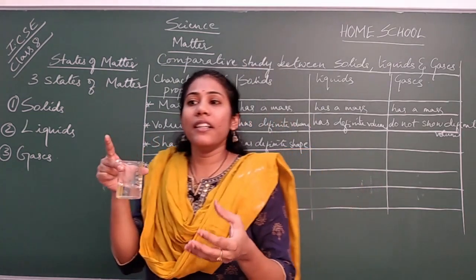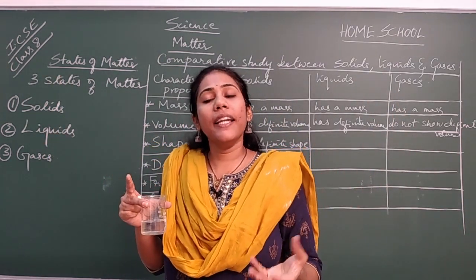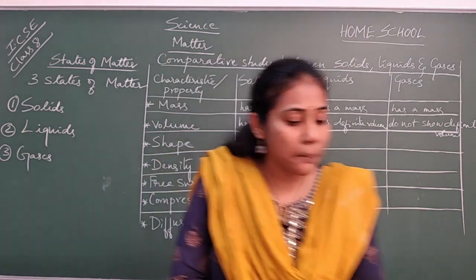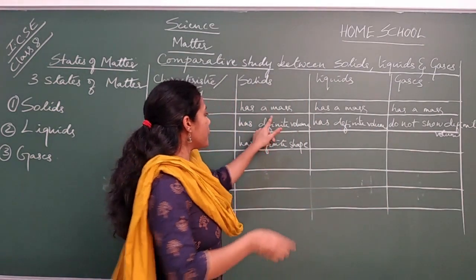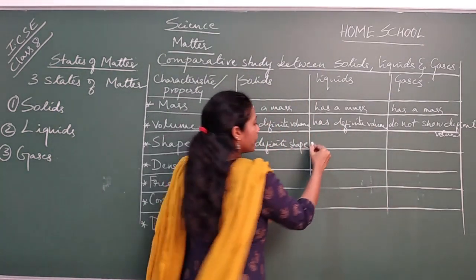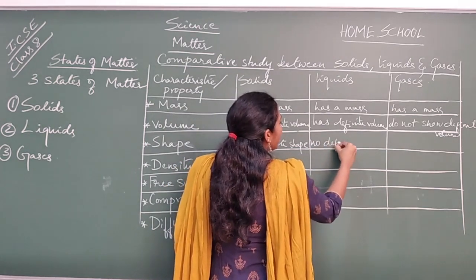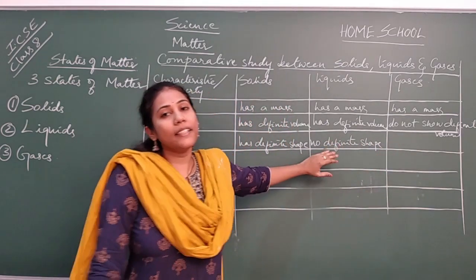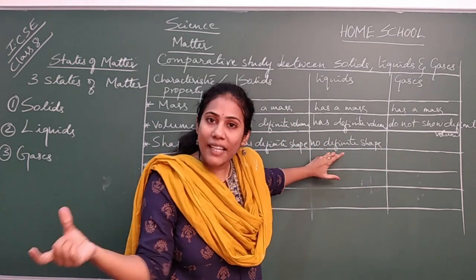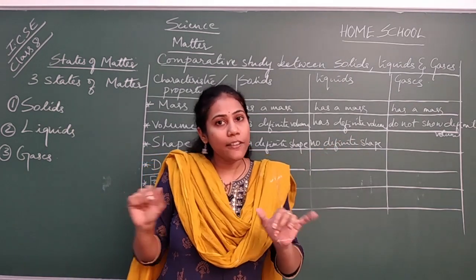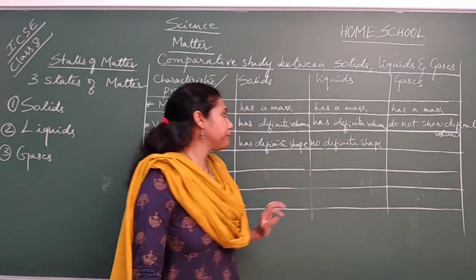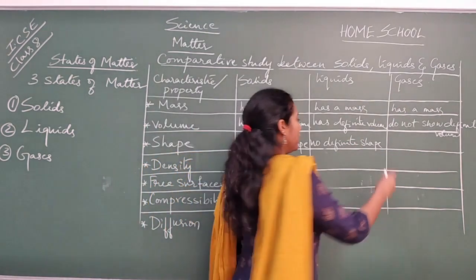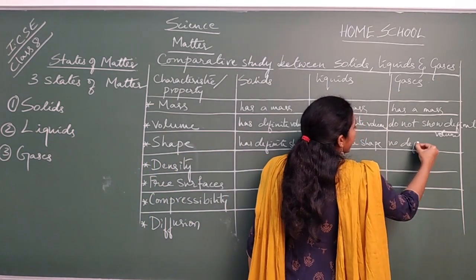If I take water in a big round vessel, then the shape of that liquid is nothing but the shape of that round vessel only, right? So what do you say here? Liquids do not have definite shape. What will we write here? No definite shape. But try to remember one point here. The shape of a liquid is nothing but the shape of the container in which it is present. Okay, fine. And now, do gases have a definite shape? Never. Gases do not have a shape. So here also, no definite shape.